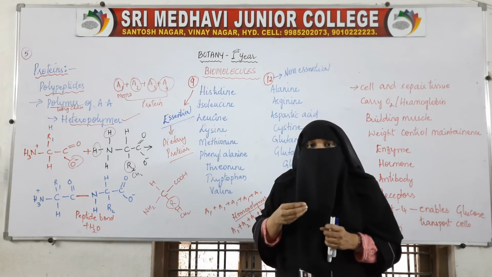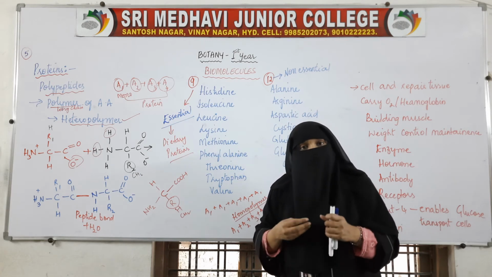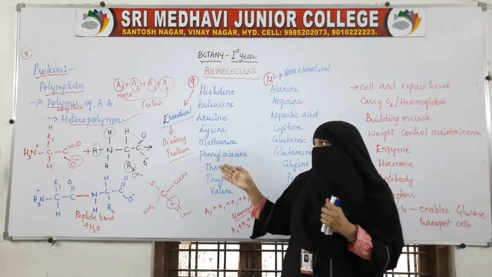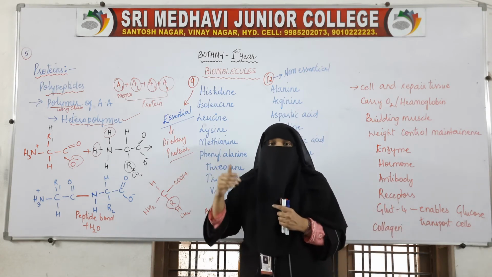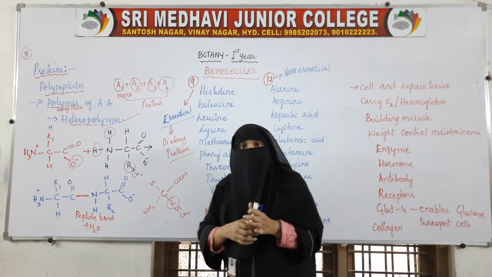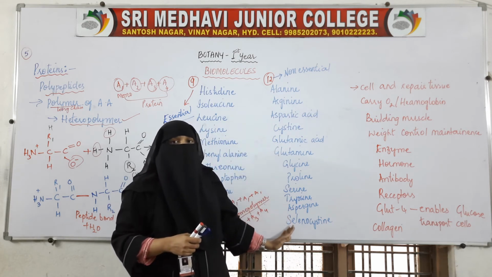When we eat the food, the body gets that food, and the body also gets the amino acids. By taking those amino acids from the food, the proteins will be produced by our body. The others we don't need to take because they are already produced by our body.